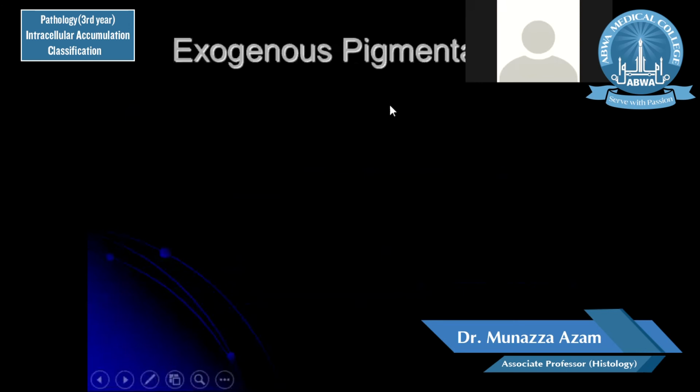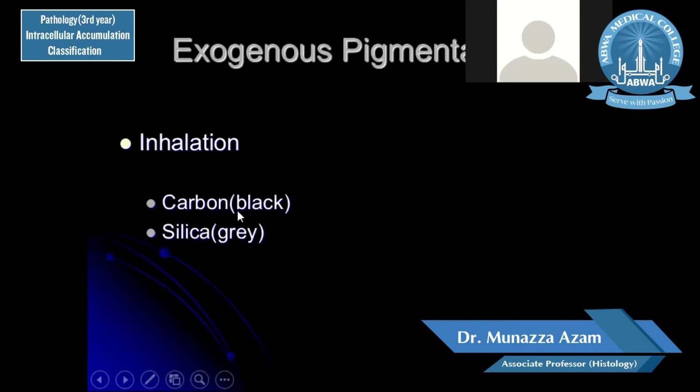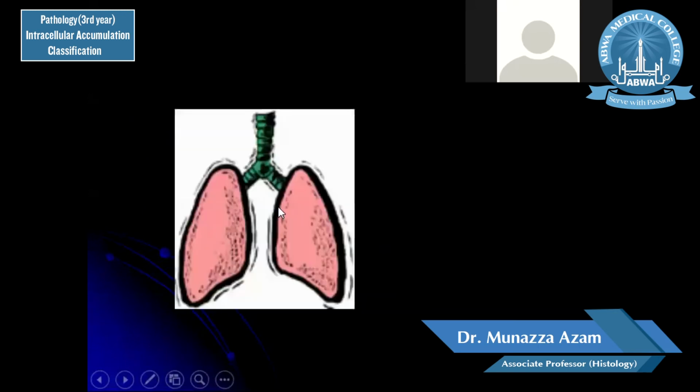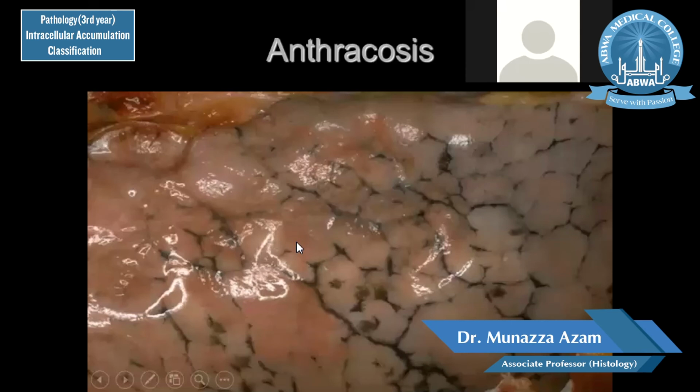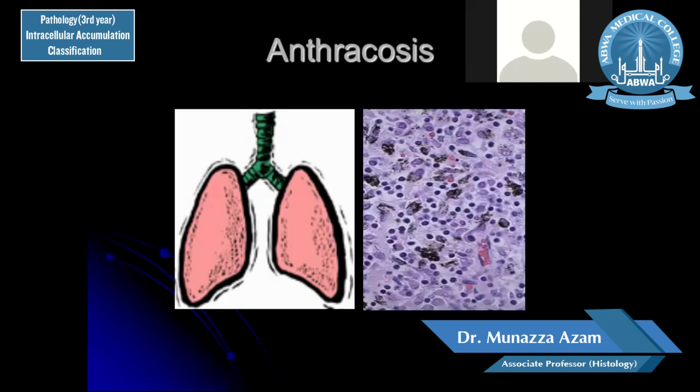Exogenous pigmentation. Through inhalation, we take carbon particles or silica particles. Silica particles in the workers, and carbon particles, they appear as black and are present in the environment. For example, here you see this is trachea, and these are lungs. And on the lungs, you can find dark brown to blackish pigment. This pigment is basically the carbon particle or carbon dust or coal particles. And this condition is called anthracosis.